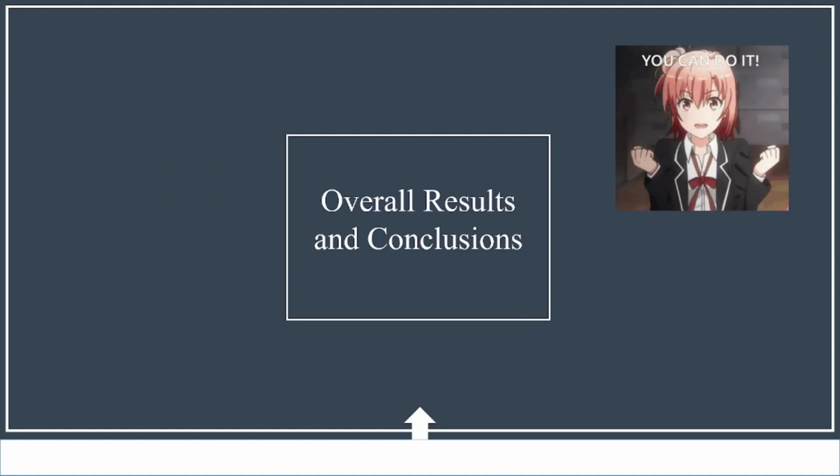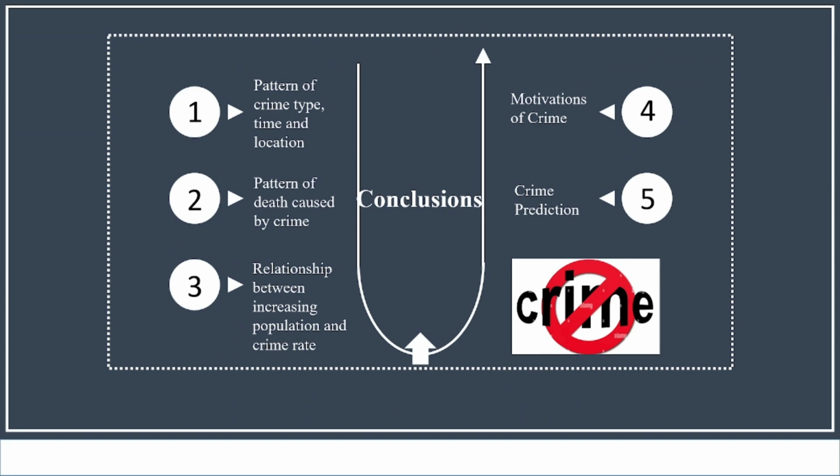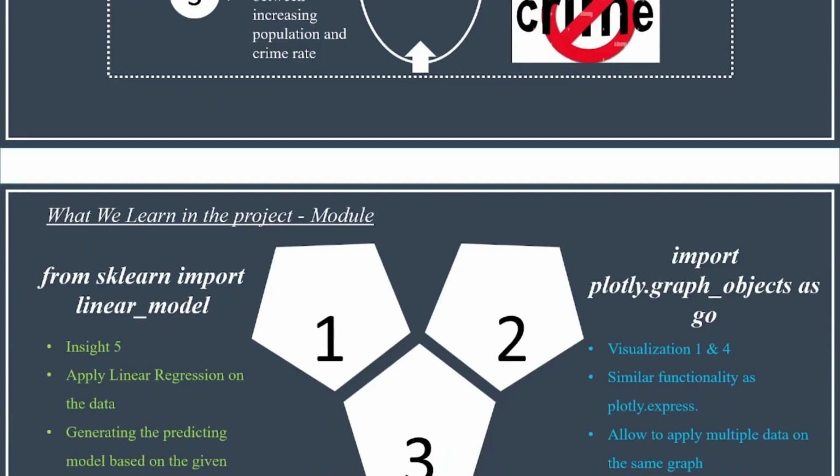This is our overall results and conclusions. We get pattern of crime type, time and location, pattern of death caused by crime, relationship between increasing population and crime rate, motivations of crime and crime prediction.